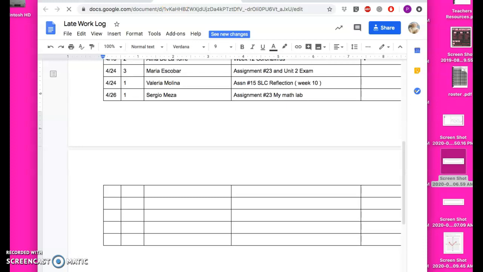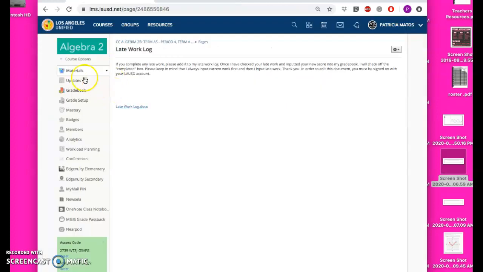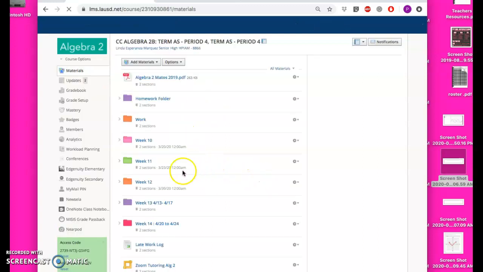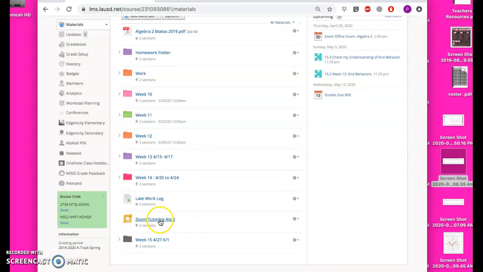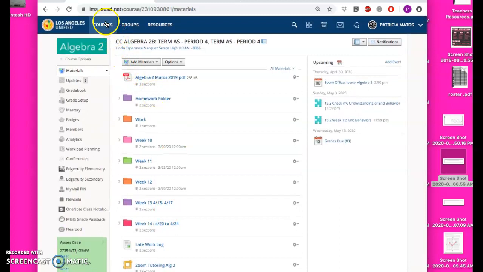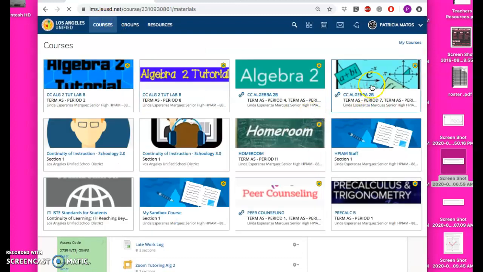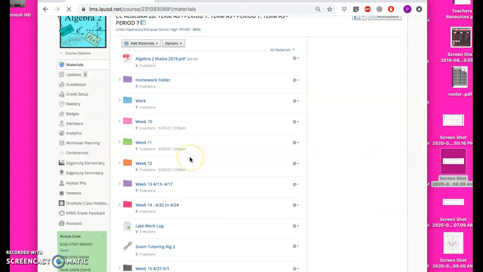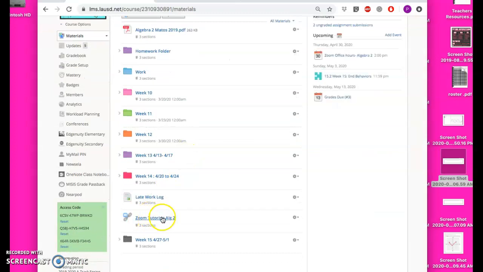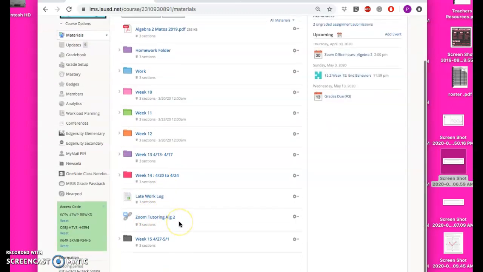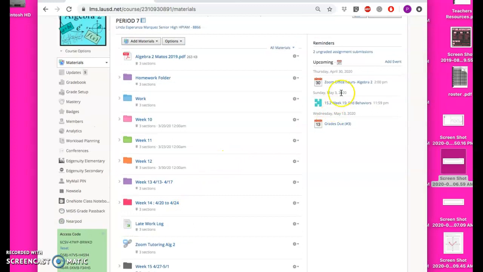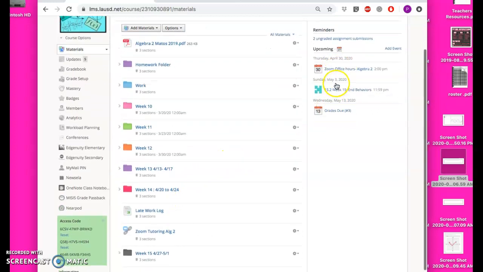And the other thing is we will have a Zoom conference this Thursday at 2 p.m. So you can access the Zoom through this link. This is a Zoom I called Zoom Tutoring for Algebra 2. And if you're in Block 7, you have a similar link in your Schoology, Zoom Tutoring Algebra 2. And that'll take place this Thursday at 2 p.m., which you'll notice in your calendar.